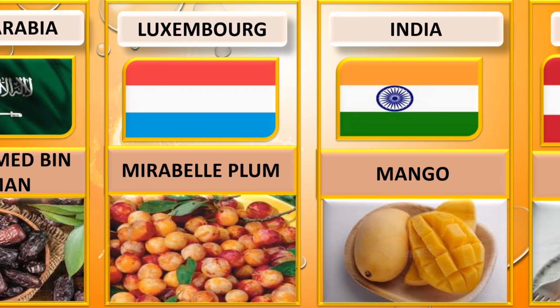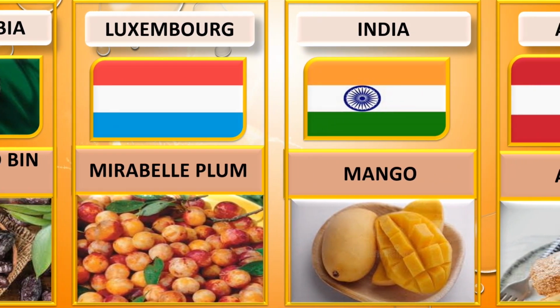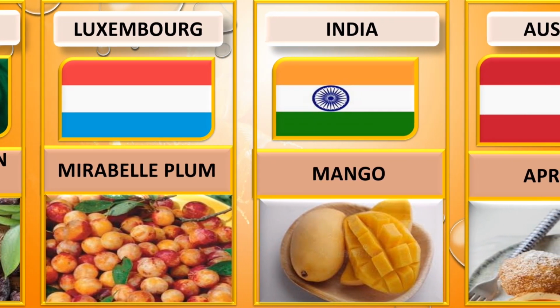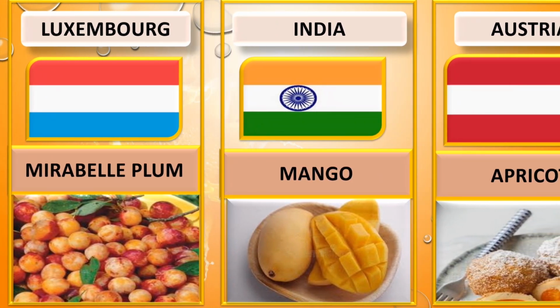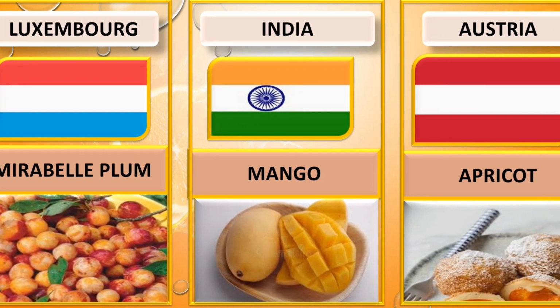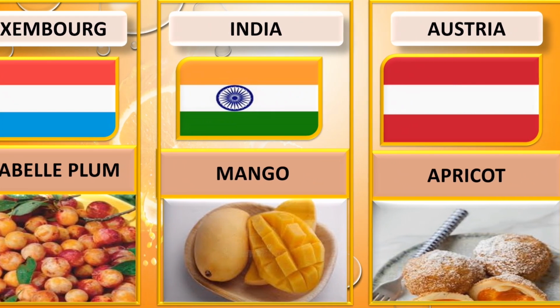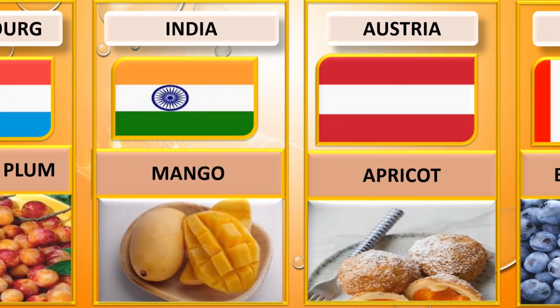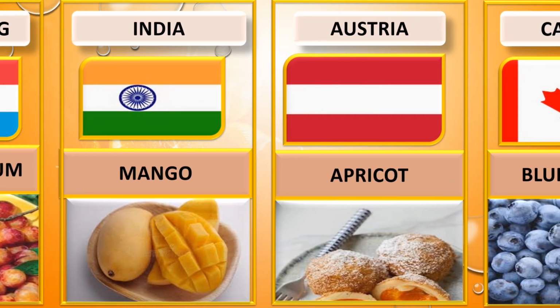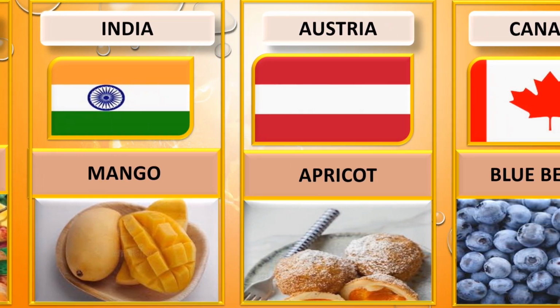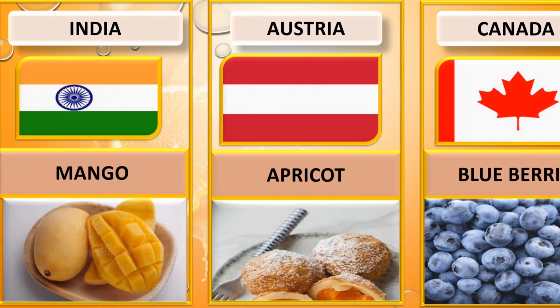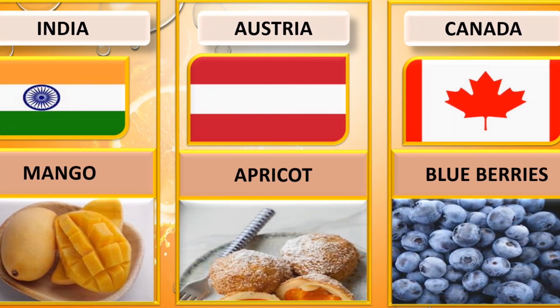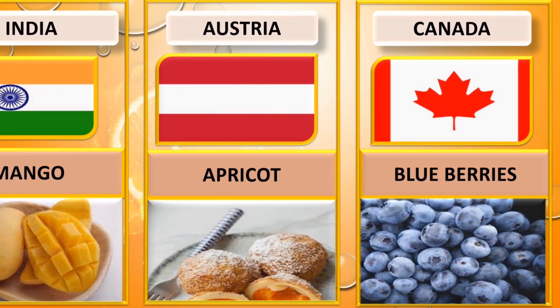National fruit of India is mango. Next one, Austria. National fruit of Austria is apricot. Blueberries are the national fruit of Canada.